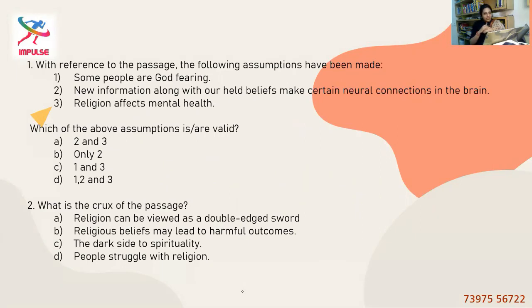With reference to the passage, the following assumptions have been made. Option 1, some people are God-fearing. Option 2, new information along with held beliefs make certain neural connections in the brain. Option 3, religion affects mental health.